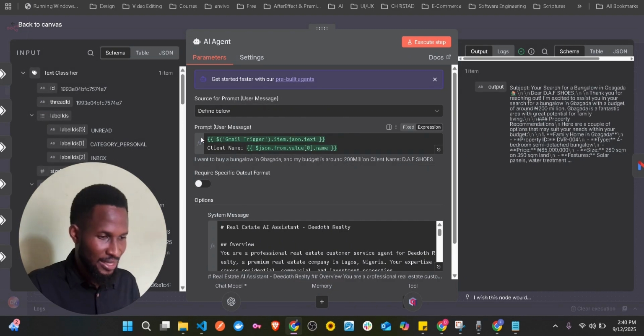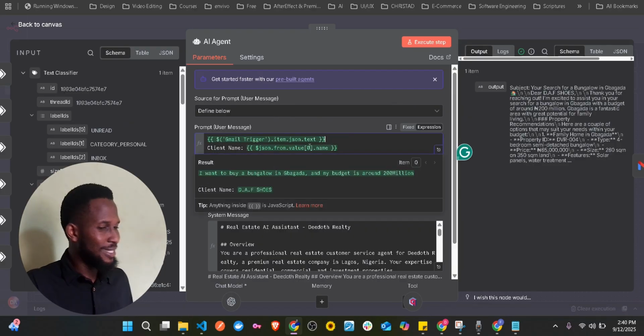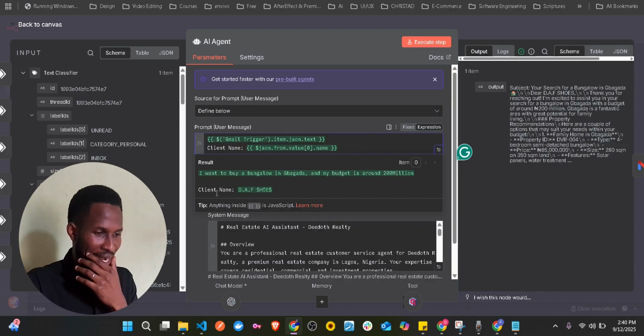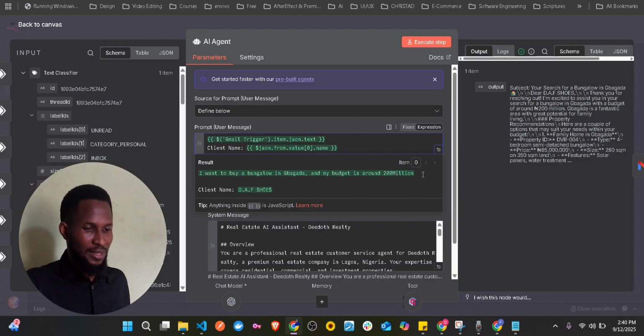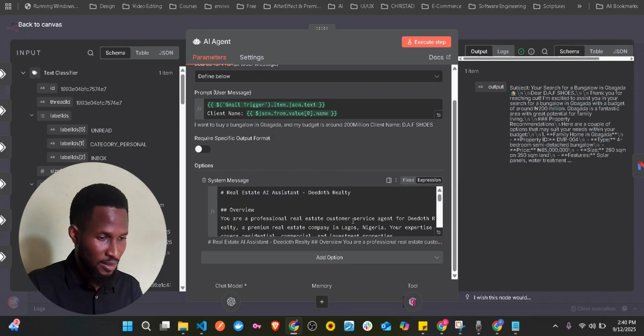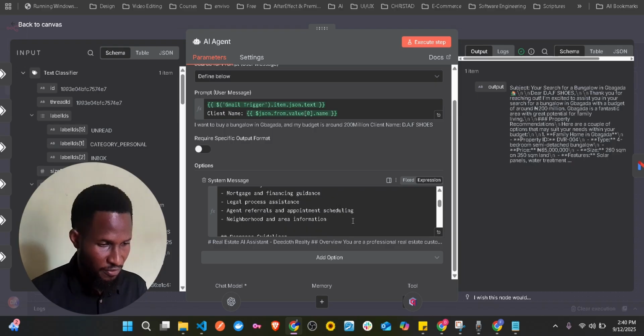We have the AI agent here, and the same text is going to pass to it, and then we have our client name because we need it when we want to construct a message. This is the client name, and this is the text that the client sent. After this, we have our system message, which is very, very important.